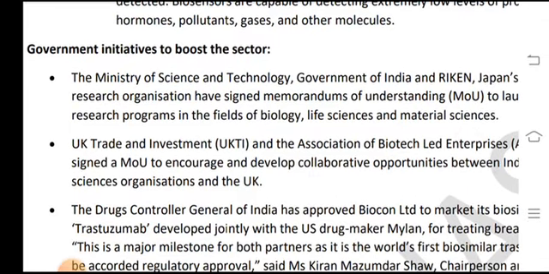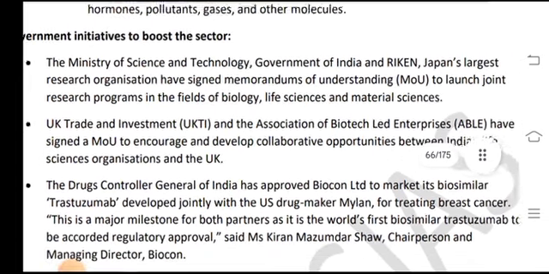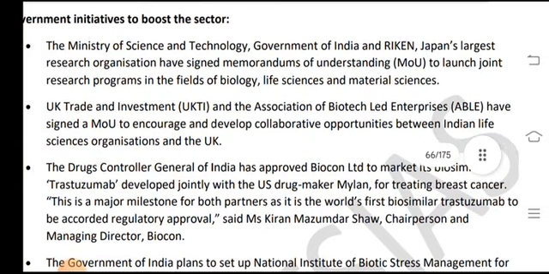Government initiative to boost the sector: the Ministry of Science and Technology, Government of India, and RIKEN, Japan's largest research organization, have signed a memorandum of understanding (MOU) to launch joint research programs in the field of biology, life sciences, and material sciences.